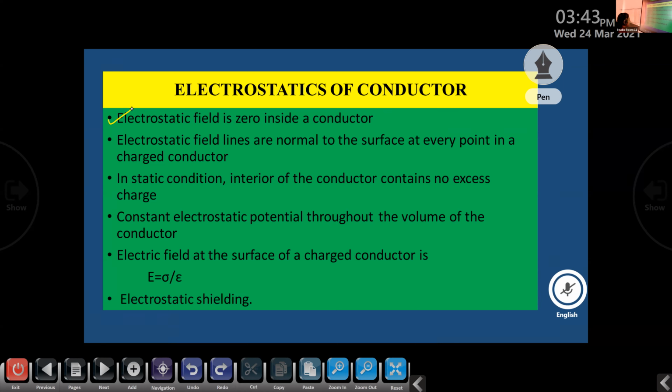So according to this statement, we want to prove that the electric field lines are perpendicular to the surface of a charged conductor. The electric field lines are perpendicular to the surface of a charged conductor. Now we can prove this.